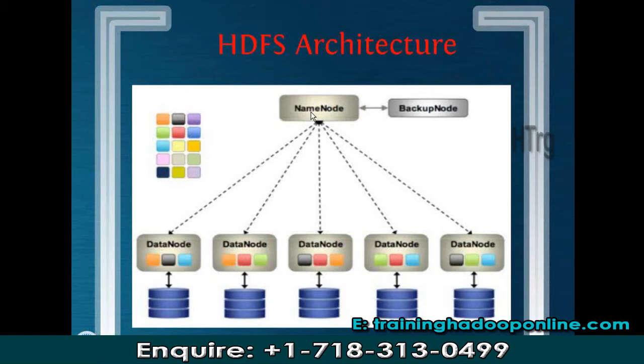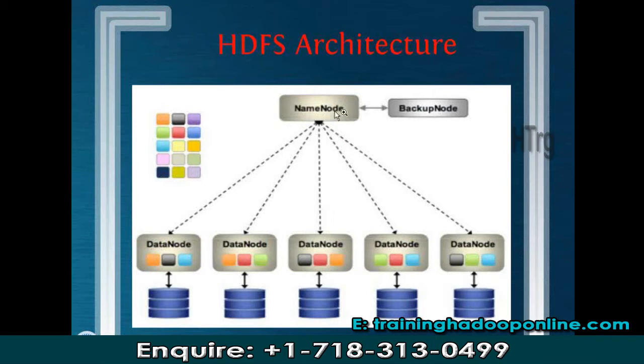But technically, in Hadoop terminology, there is no concept of master and slave. In Hadoop terminology, the master machine is known as name node and the slave machine is known as data node. So only the names are different, the remaining things are the same.